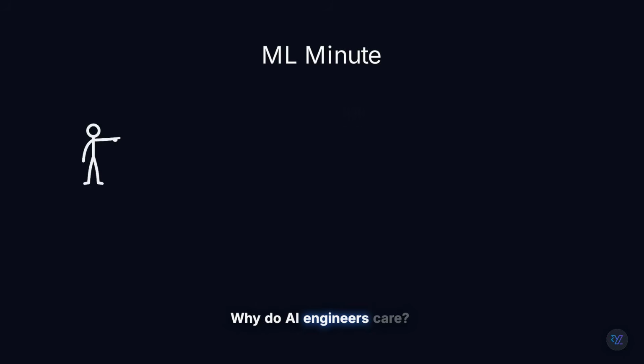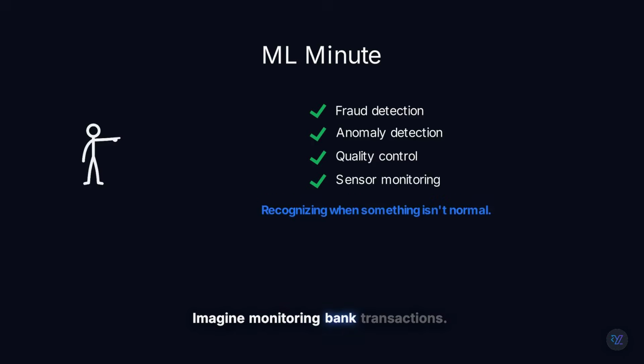Why do AI engineers care? Imagine monitoring bank transactions. Most purchases follow normal spending patterns. But suddenly, one transaction appears far outside the usual range. That unusual point becomes a candidate for fraud detection. The same idea powers anomaly detection, quality control, and sensor monitoring. The bell curve helps AI recognize when something doesn't look normal.